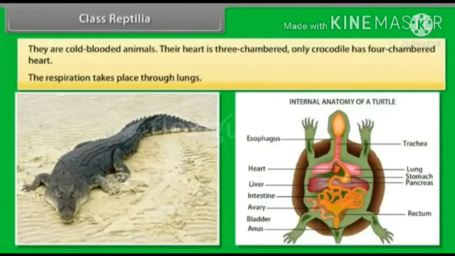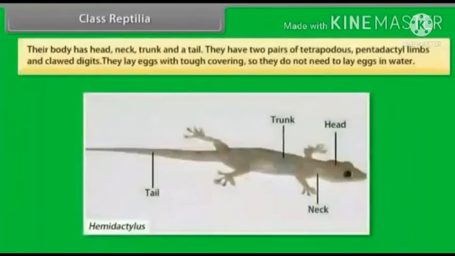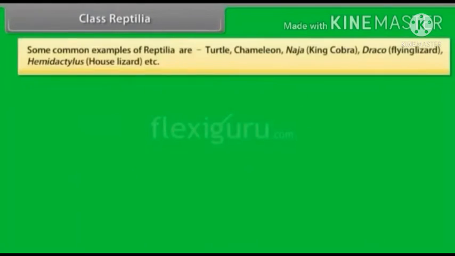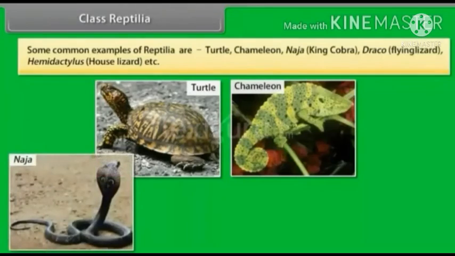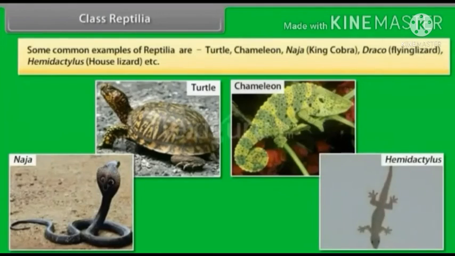Respiration takes place through lungs. The body has head, neck, trunk and a tail. They have two pairs of pentadactyl limbs and clawed digits. They lay eggs with a tough covering, so they do not need to lay eggs in water. Some common examples of reptilia are turtle, chameleon, Naja, king cobra, Draco, flying lizard, Hemidactylus, house lizard.